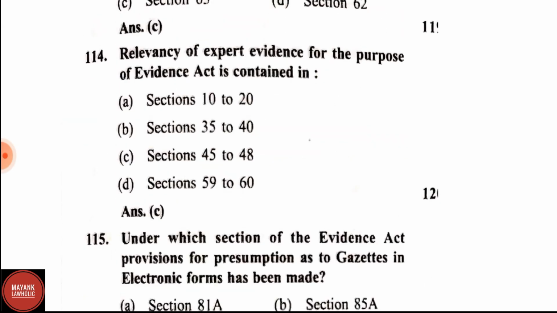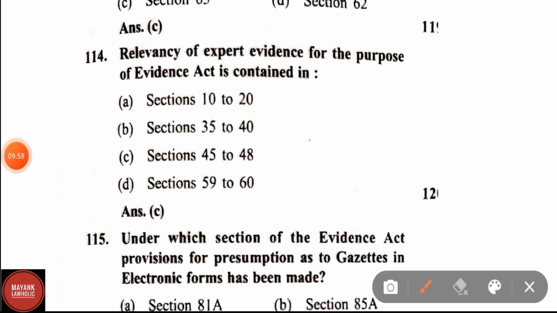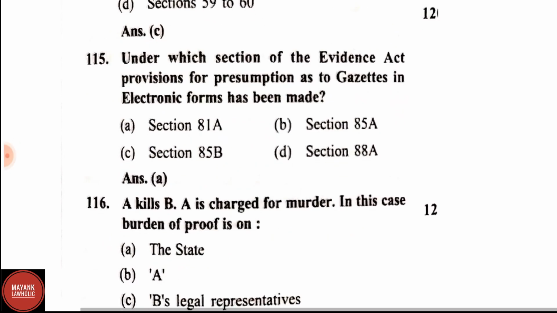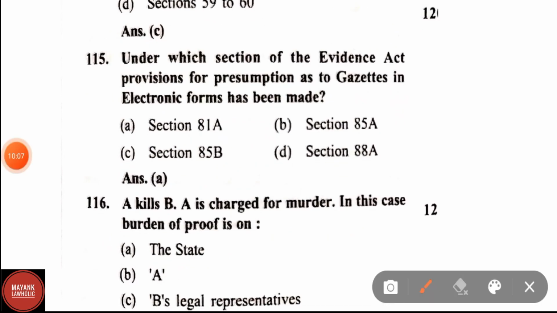Question number 114. Relevancy of expert evidence for the purpose of the Evidence Act is contained in section 10 to 20, section 35 to 40, section 45 to 48, section 59 to 60. Correct answer is section 45 to 48. Question number 115. Under which section of the Evidence Act provisions for presumption as to gazettes in electronic forms has been made? Correct answer is section 81A.